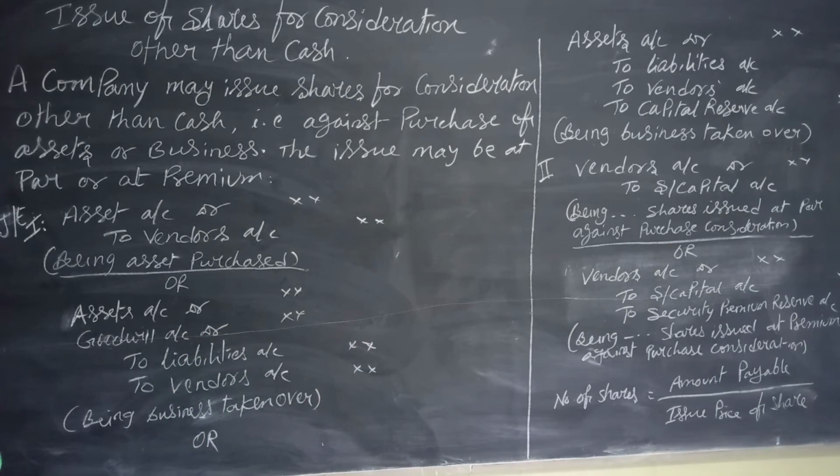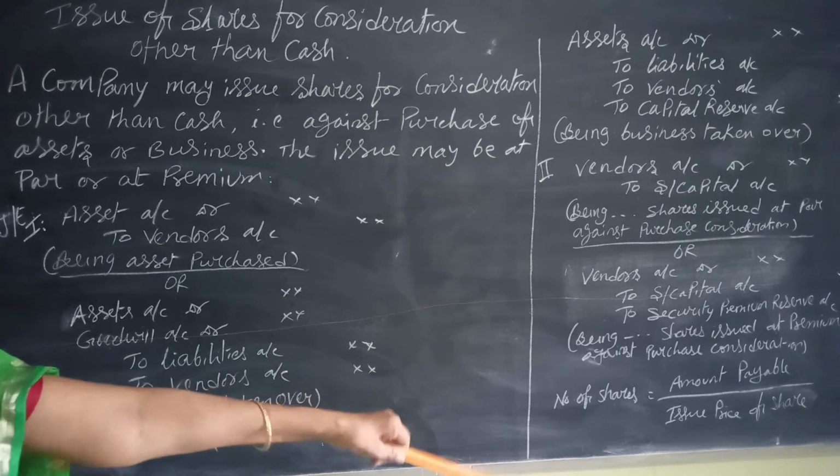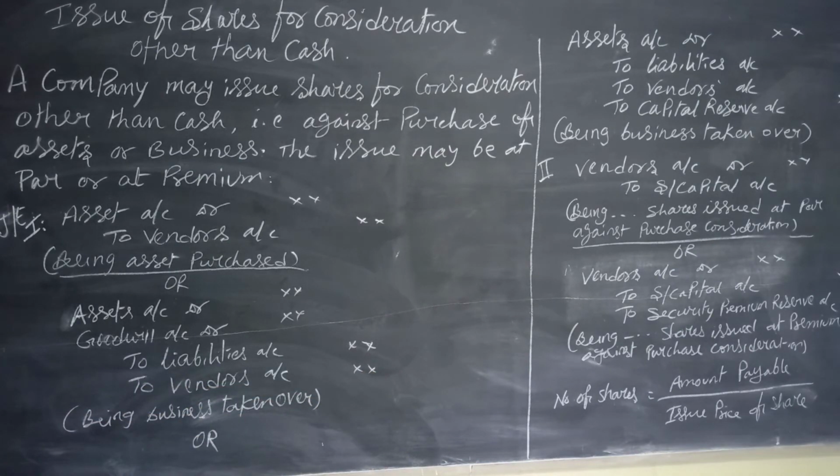Or if it was agreed to issue the shares at a premium, then vendor's account debit to share capital account, to securities premium reserve account, being that many shares issued at premium against purchase consideration. In these two cases, we have to put a note of the number of shares issued: the amount payable, meaning the purchase consideration payable to vendors, upon the issue price of the share.